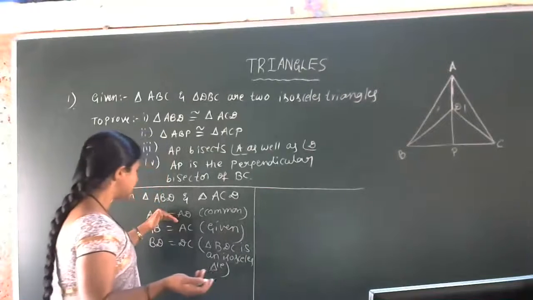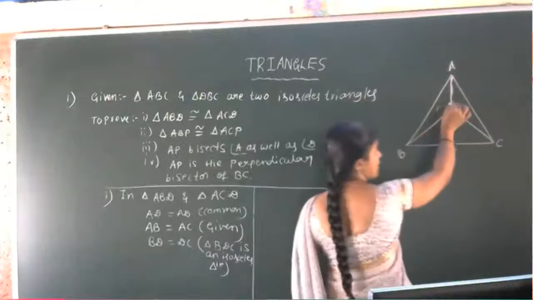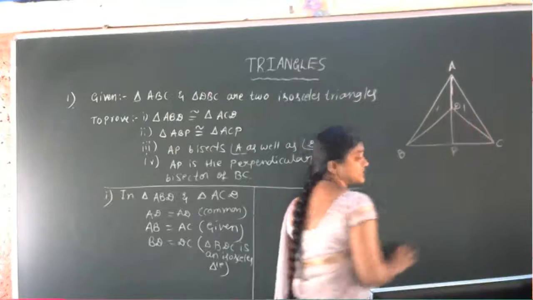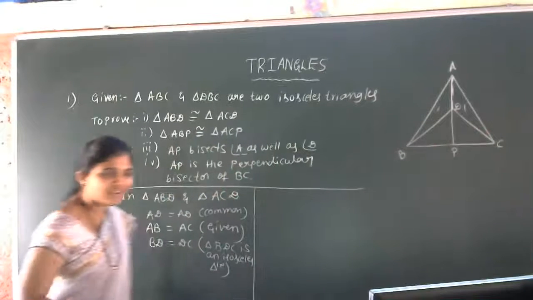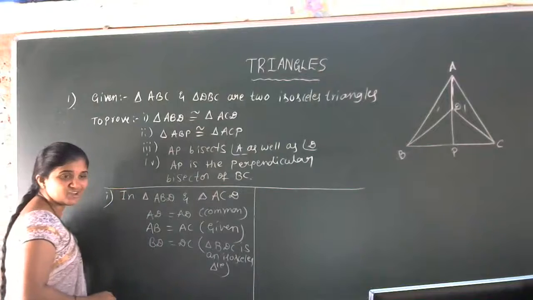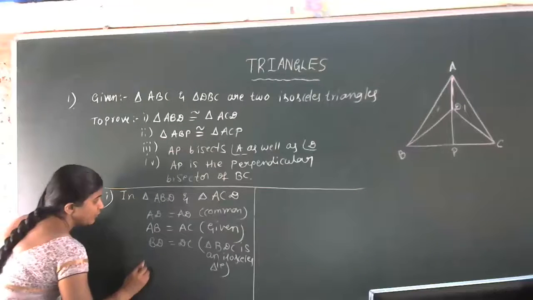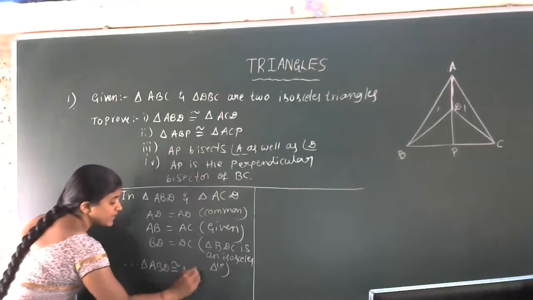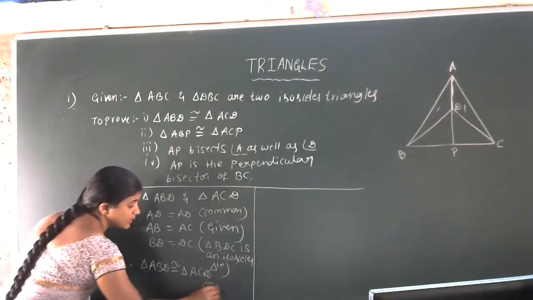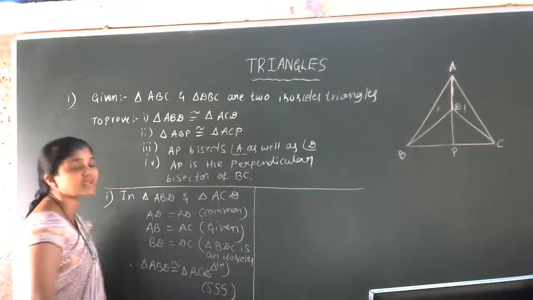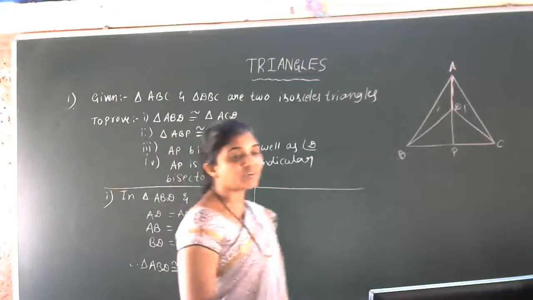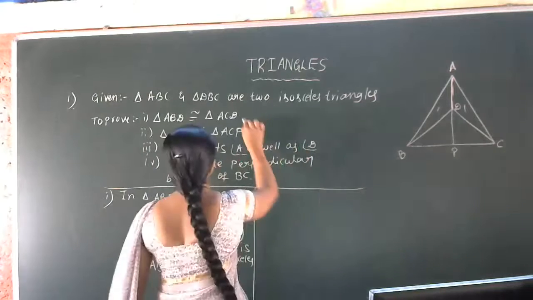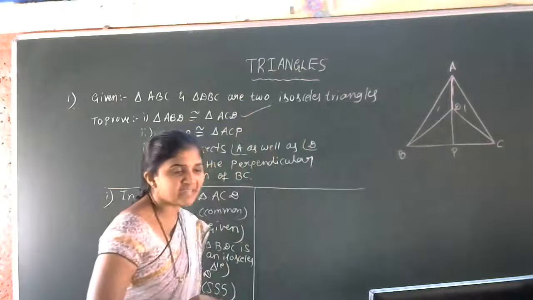Now you just observe: AD is common, AB is equal to AC, and BD is equal to DC. 3 parameters are over now. Yes, we are observing the SSS congruency criteria. Therefore, triangle ABD is congruent to triangle ACD according to the SSS congruency criteria. First part is over.